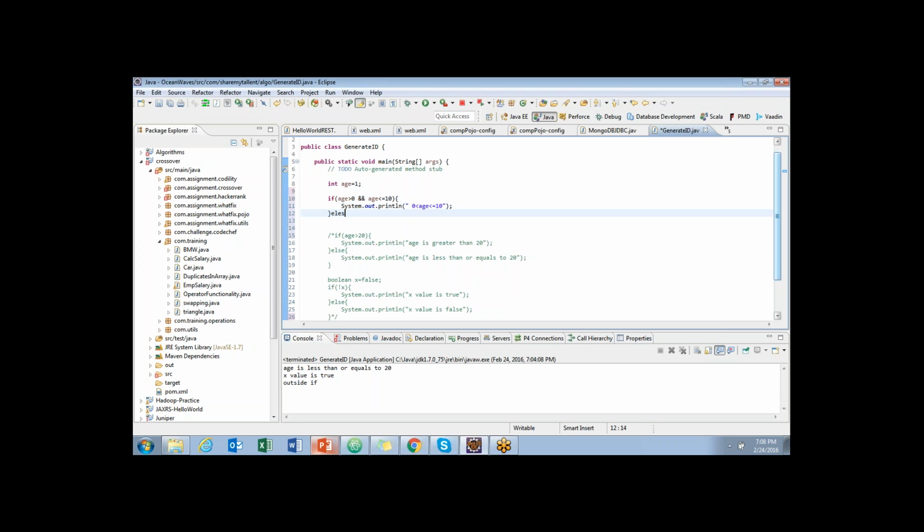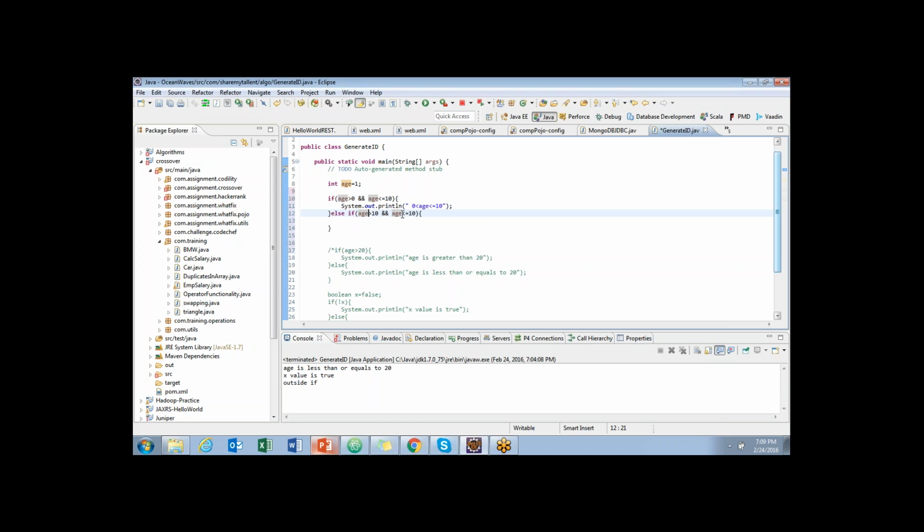there is one more condition called else if, where you can place more conditions, and it should have spaces. I will just copy the same statements. Here a should be greater than 10, because we already handled equal to 10, so there is no need of handling equal to here.